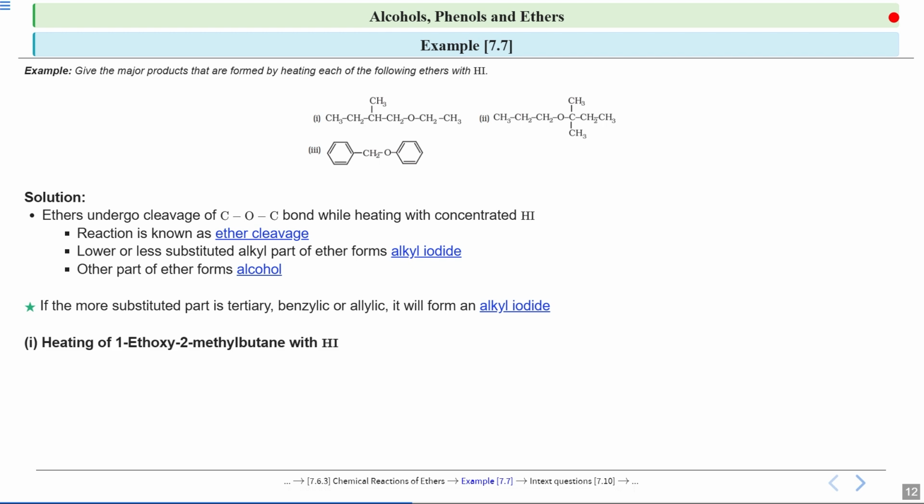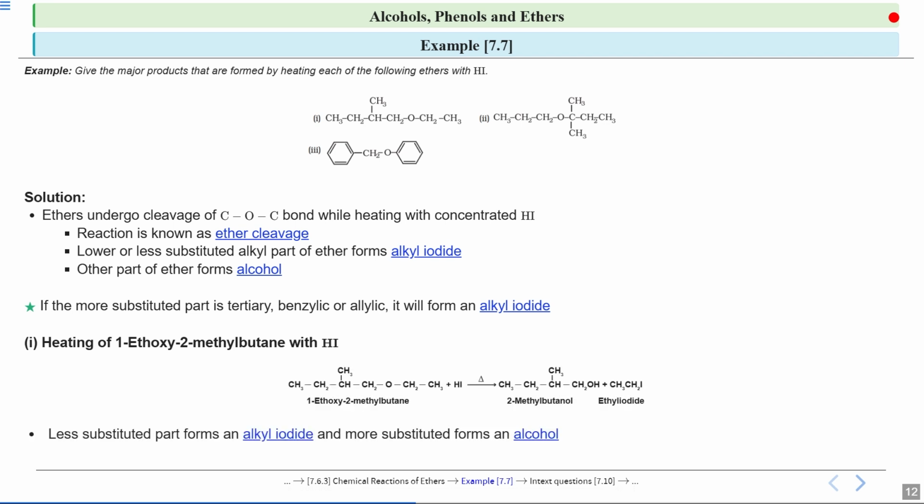So first we are taking the example of heating of 1-ethoxy-2-methylbutane with HI. Now if you look at this particular example, this is the compound. You're treating it with hydrogen iodide. Okay, so as we have studied the detailed mechanism, in the first step, this compound will get protonated.